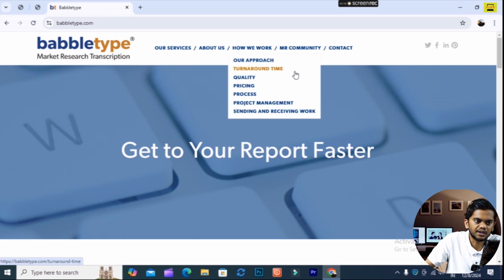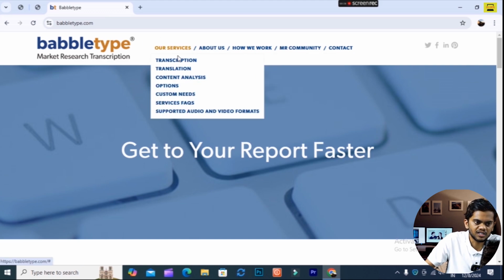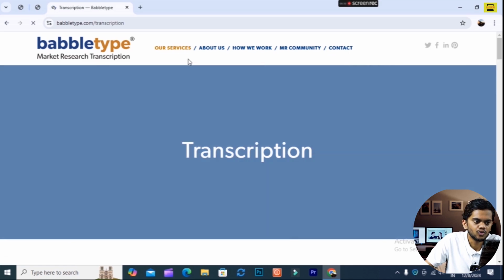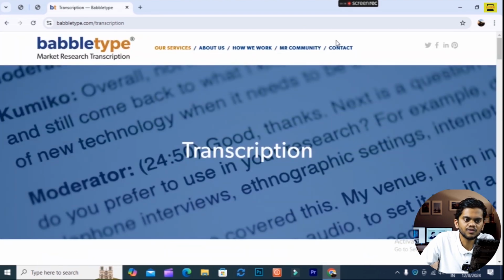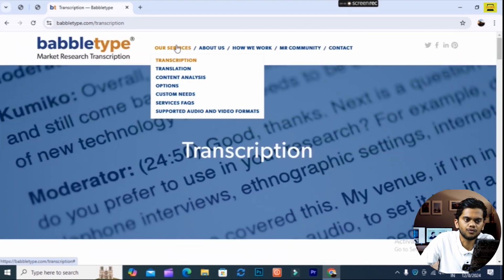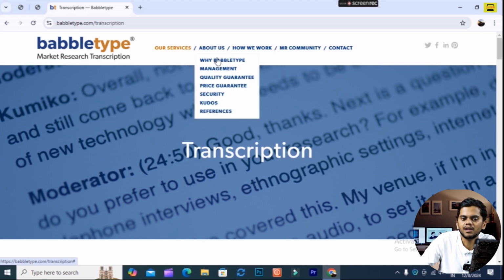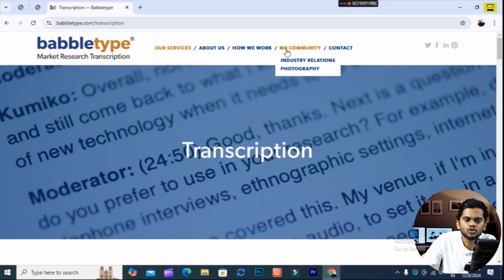Then you can give a transcript. When you go for the transcript, you can see here you have to transcript what you want. Okay, you can contact us. What are the services they offer? They offer transcript, translation, content analysis, optional custom needs, service facts. They are offering you typing related work. Then you can see about us, why Babel, what is the management of Babel. They show about their website over here. Then community, they also show, contact us.